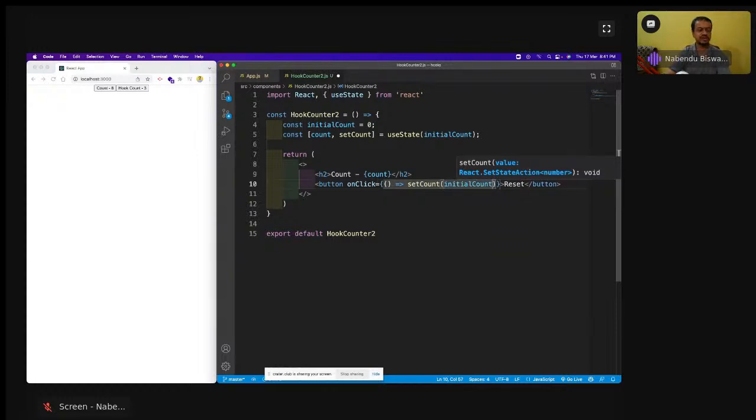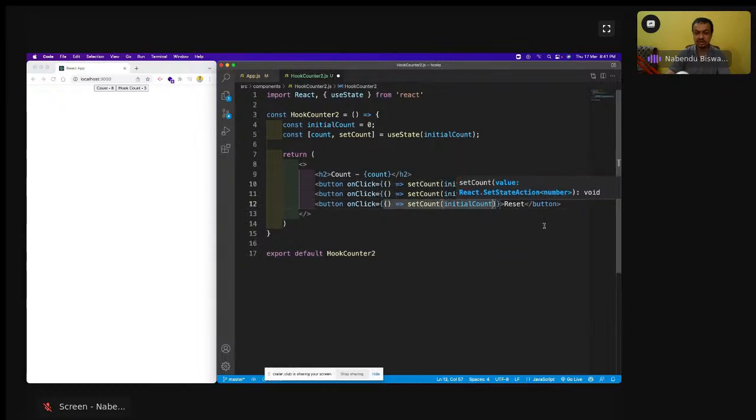So I will have 3 buttons. One is reset, one is increment, and increment will be count plus 1, and count minus 1 will be decrement, and the button will be there. Okay, so this is there.